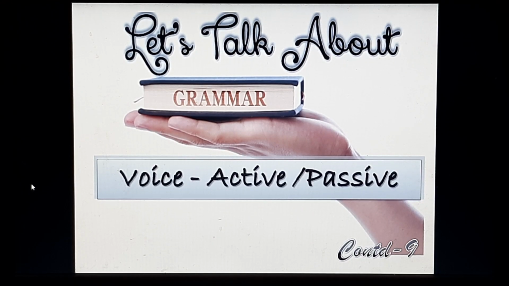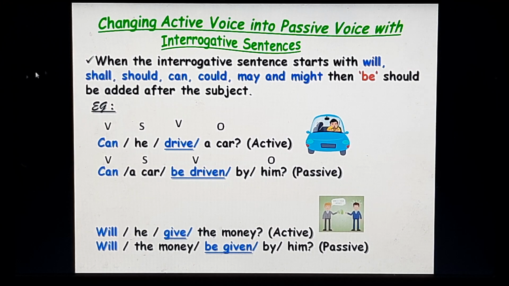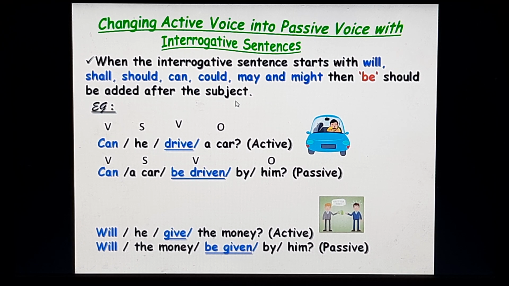Let's continue, children, with interrogative sentences. Now, when the interrogative sentence starts with verb questions like will, shall, should, can, could, may, and might, then be should be added after the subject.